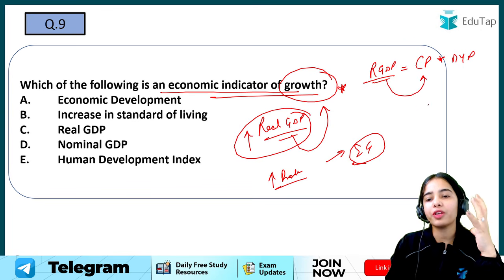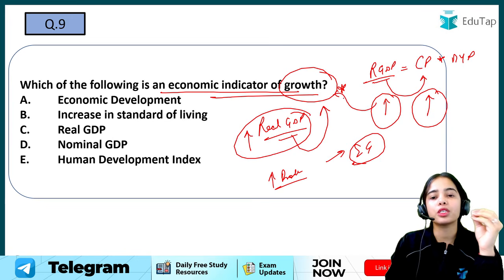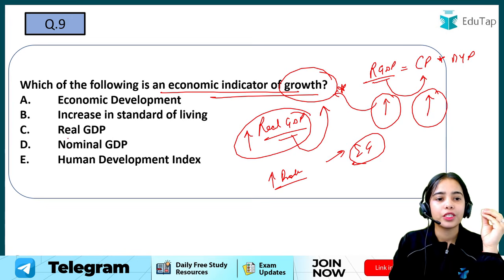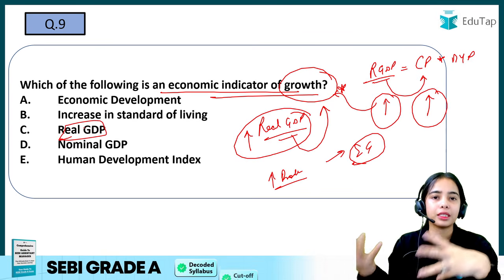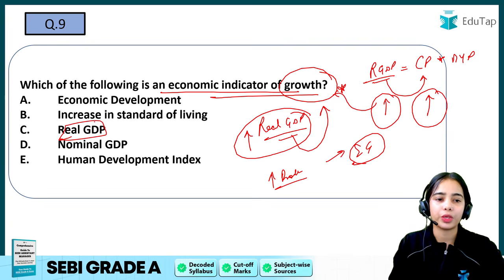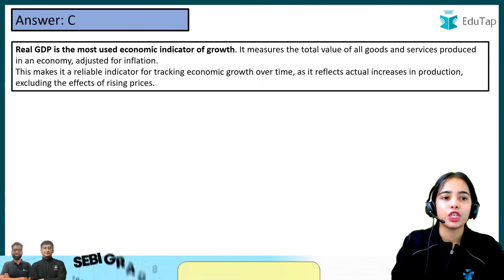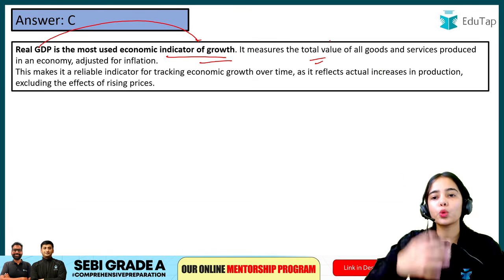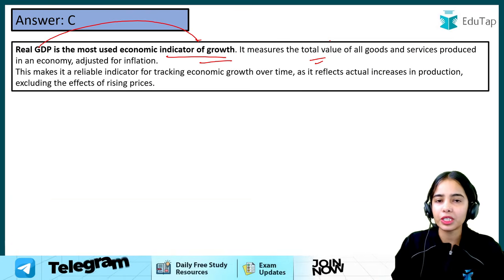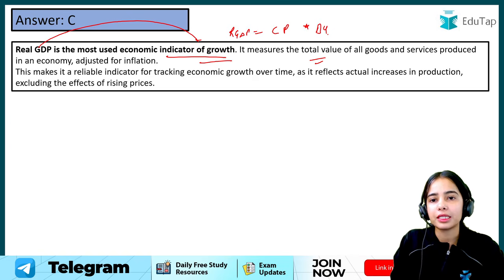So the real GDP, when the current production is increasing, then the real GDP will increase. That shows the growth in the country. Real GDP is considered a good measure of economic growth. It is the most used economic indicator of growth. It measures the total value of goods and services produced in an economy adjusted for inflation. So real GDP is seen through the current production multiplied by the base year prices.